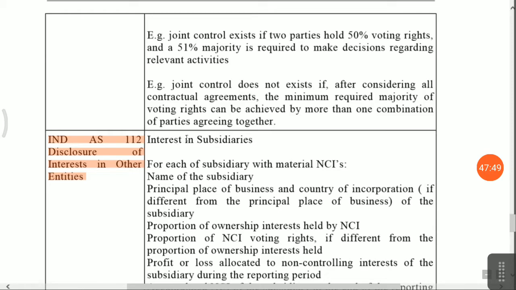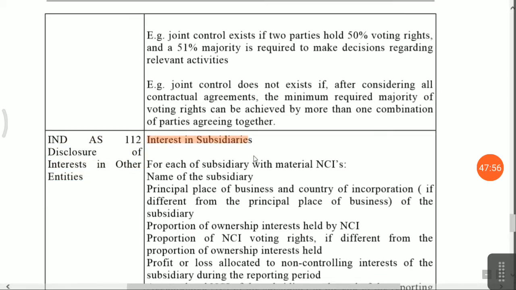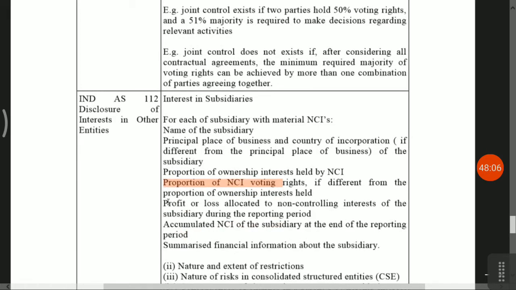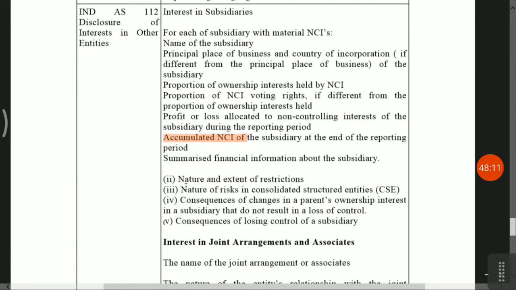Means in the consolidated financial statement, you have to disclose the interest in subsidiaries, and give full detail of your subsidiaries: name of the subsidiaries, principal place of business, proportion of ownership, proportion of controlling voting rights, profit and loss allocated, accumulated non-controlling interest, that you have to disclose. Next, suppose any restriction is there, the nature of consolidated financial entities, consequence of change in the parent ownership interest, consequence of losing control of subsidiary, means you have to disclose the fact also.